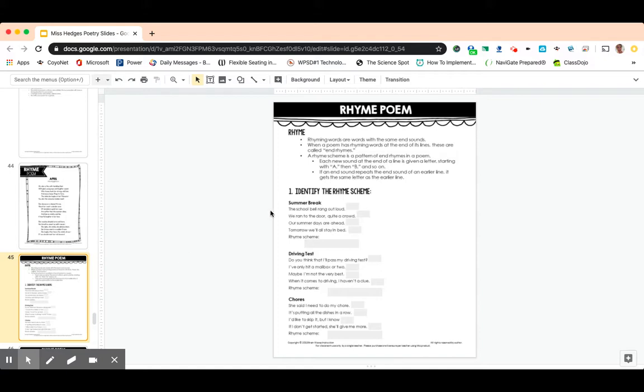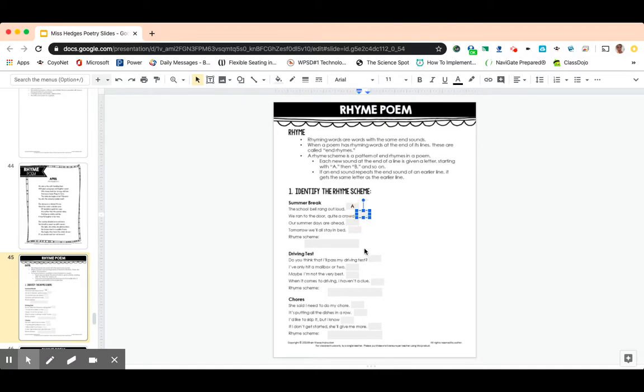So we're going to identify the rhyme schemes in these, okay? So we've got summer break. The school bell rang out loud. Okay, so we're going to start automatically with A, right? Because we have no other letters yet. So we can go ahead and start with A. I'm going to make that bigger. Okay.